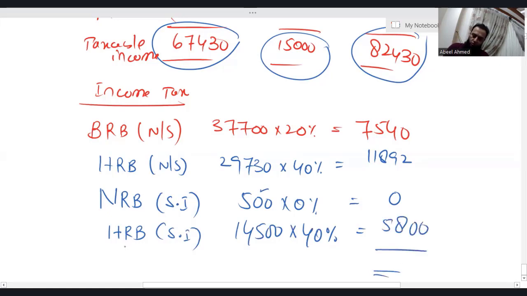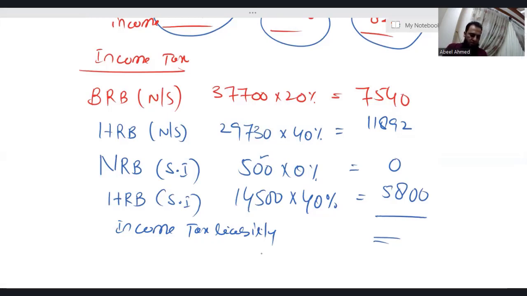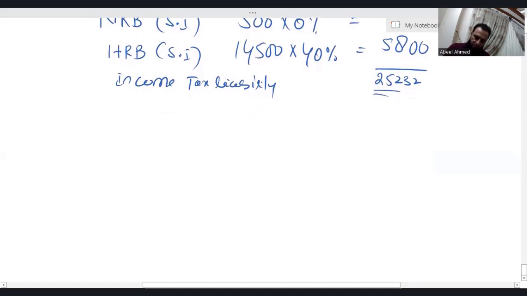Just add all of them, you will get income tax liability. So 7,540 plus 11,892 plus 5,800. I'm getting the income tax liability of 25,232. So the income tax liability is 25,232. Okay, let me just introduce one more concept.